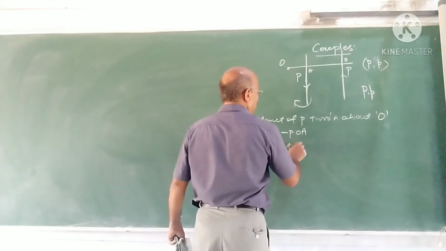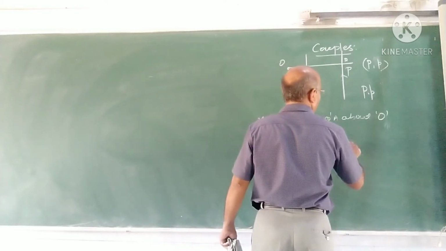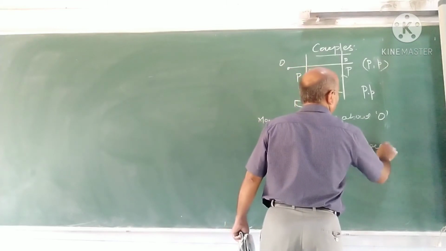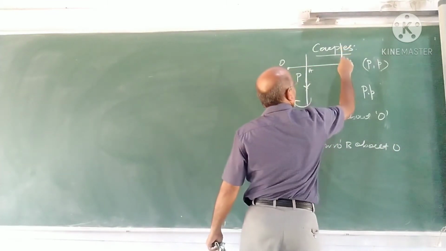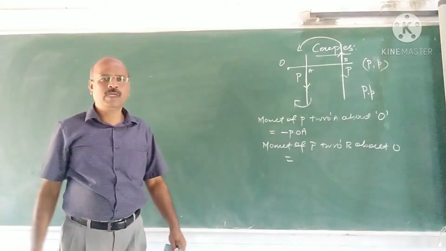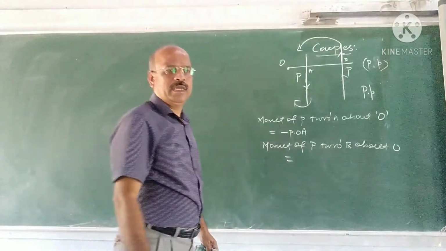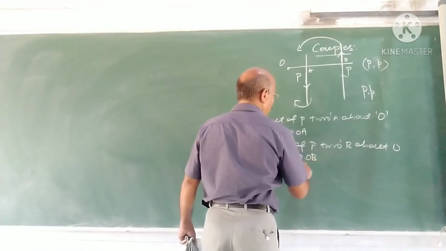What is the moment of P through B about O? This is the direction of P, and it is like this. It is anti-clockwise. So, plus P into OB.